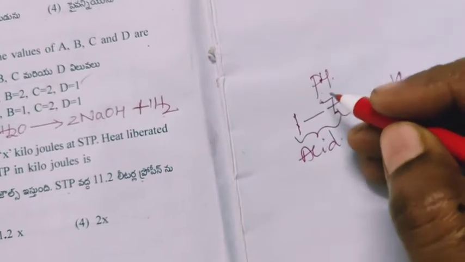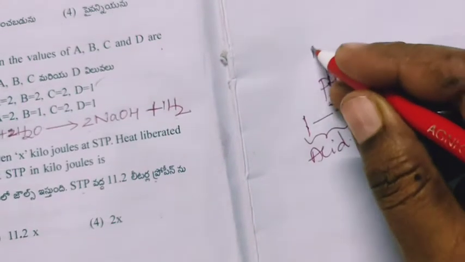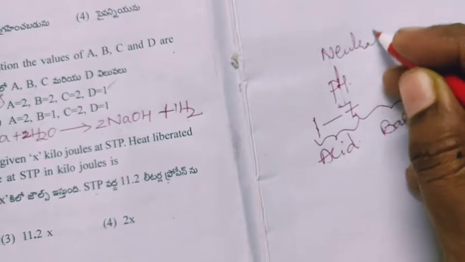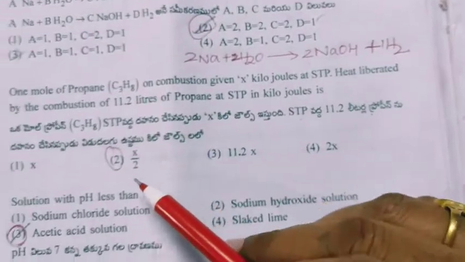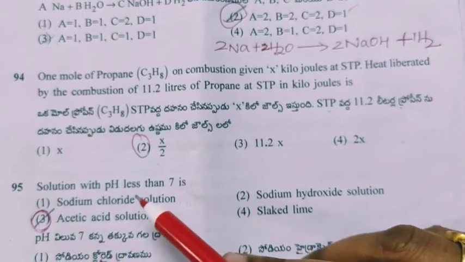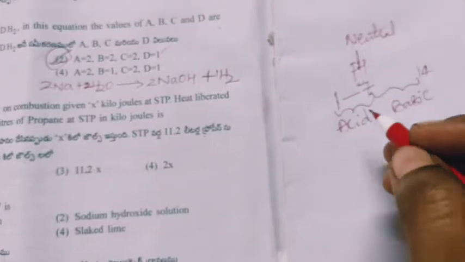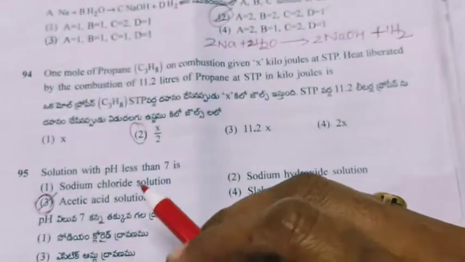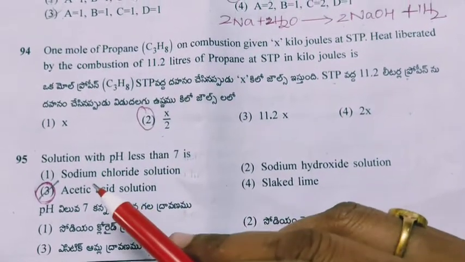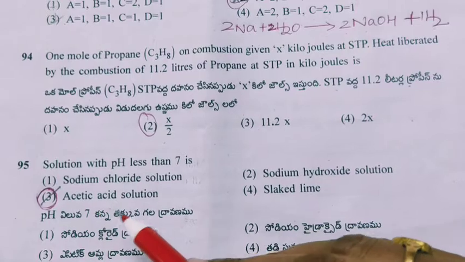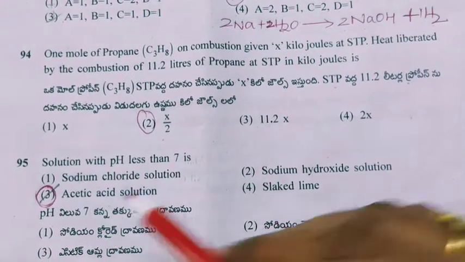Here 7 is the neutral. So the question asked is solution with pH less than 7. Less than 7 means it is acidic. So here we'll see the acid. Acetic acid solution is the answer.